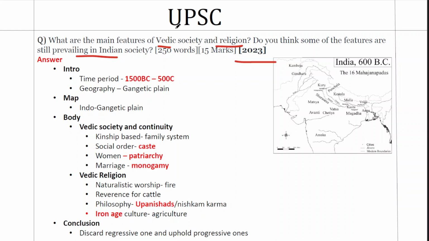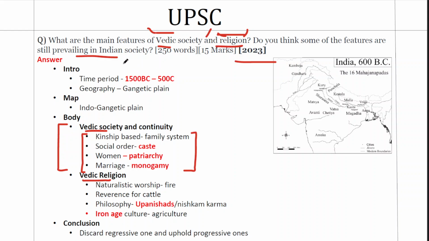We should have factual knowledge about Vedic society and religion. Then we should have the analytical capacity to connect it with prevailing Indian society. We have divided this question into two parts. The first part is about Vedic society. The second part is about Vedic religion as given in the question. Now in both parts, on the left hand side we have given the points of the past, and on the right hand side we have given the points in the present. So the analytical part will come with this connection.